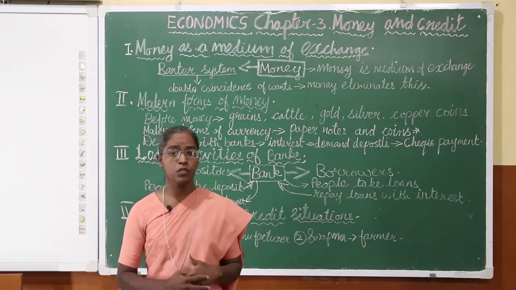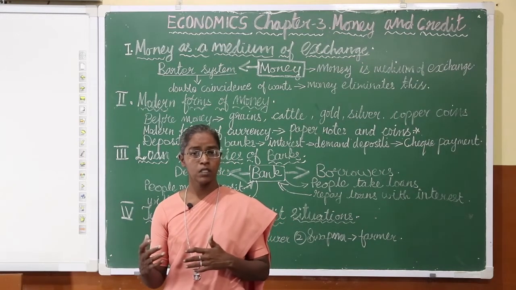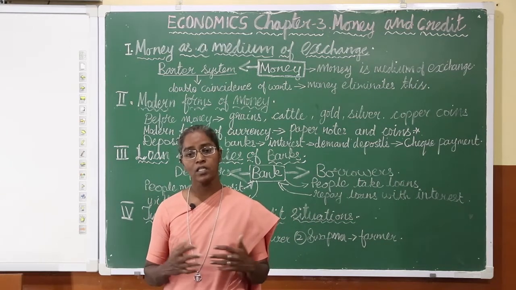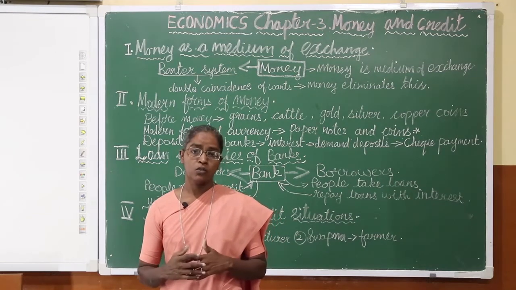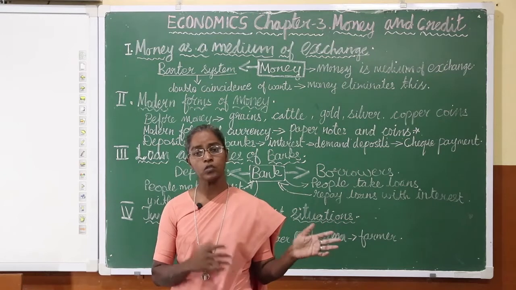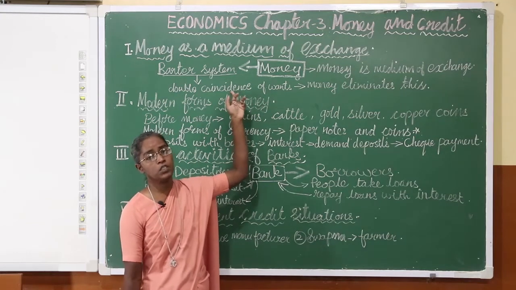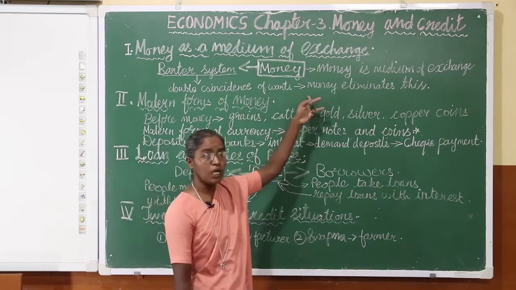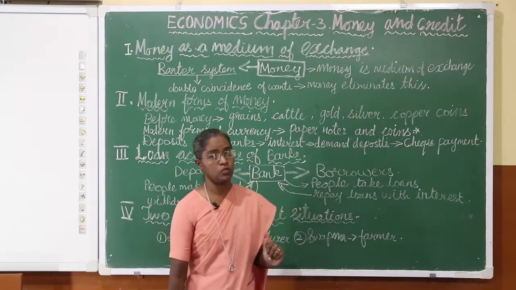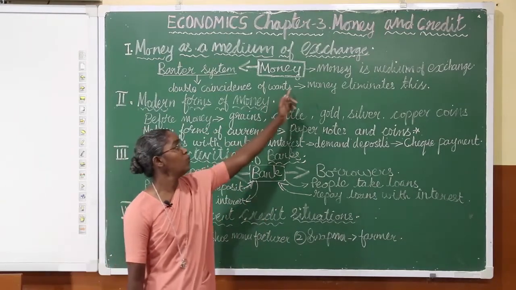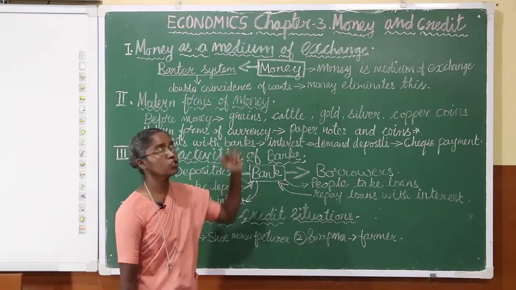What is this double coincidence of wants? Exactly, the seller has to sell the things which the buyer wants to buy. Otherwise a problem arises in the exchange of goods. The buyer has to agree with the seller on the goods which they need to exchange. Therefore, this double coincidence of wants is eliminated with the use of money as a medium of exchange. This is where money solves the problem of double coincidence of wants.